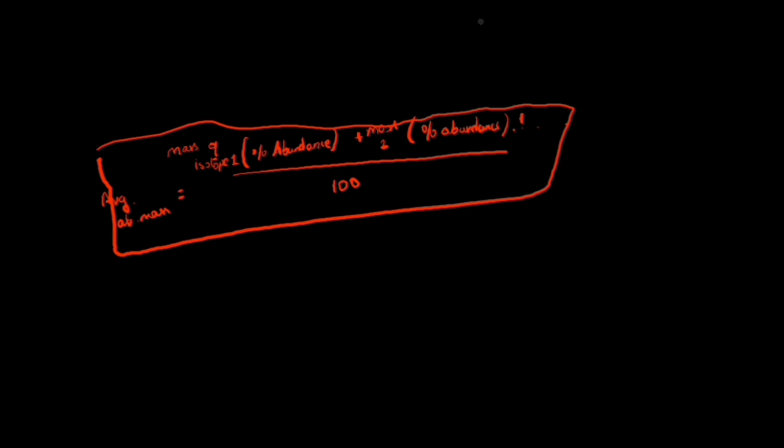For example, lithium's atomic mass is 6.941. It's because there are many isotopes of lithium. Then we see which isotope is present in more percentage. Because 6 is present in more percentage, we give 6 more weight. We multiply the percentage with 6. Like, if the percentage abundance is 70%, we multiply 6 into 70 plus 7, if lithium-7 is present in 10% quantity, into 10%. Like that, we multiply each atomic mass with its percentage abundance and divide by 100.